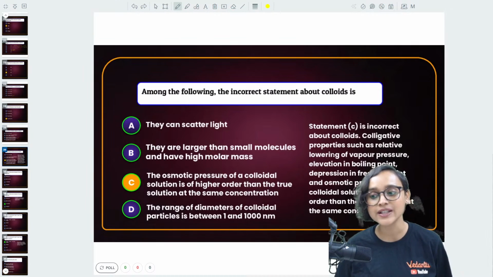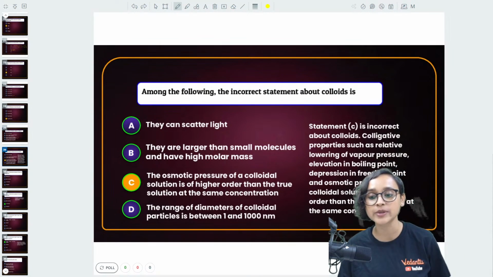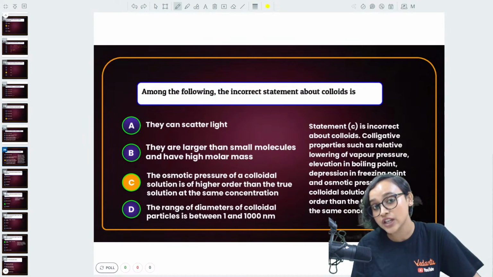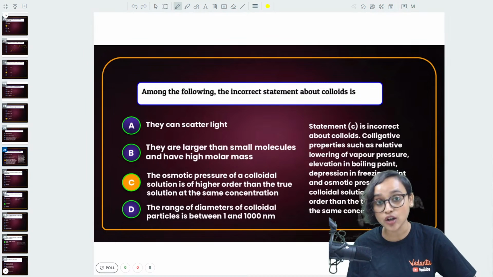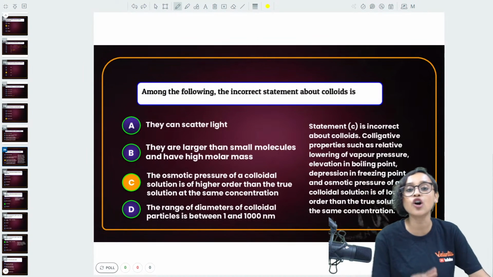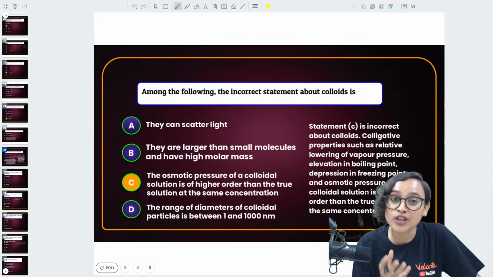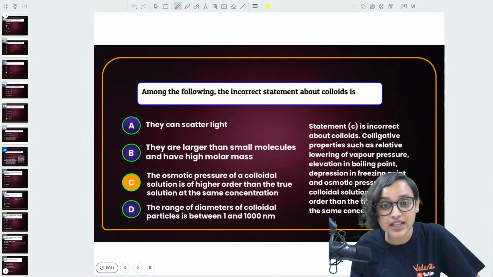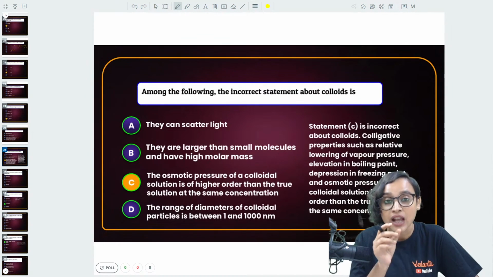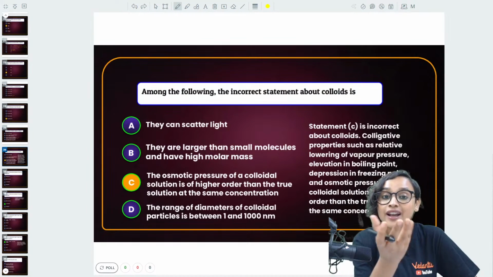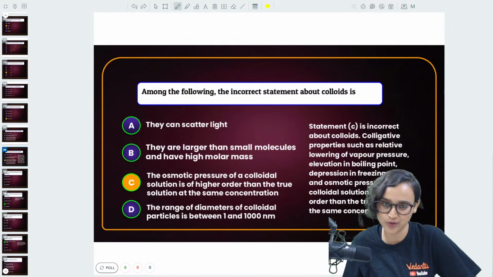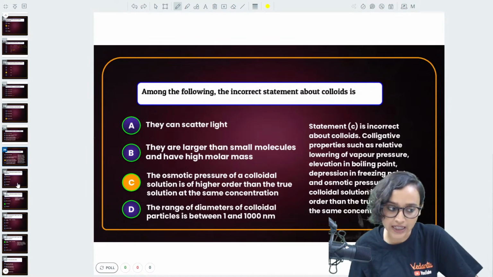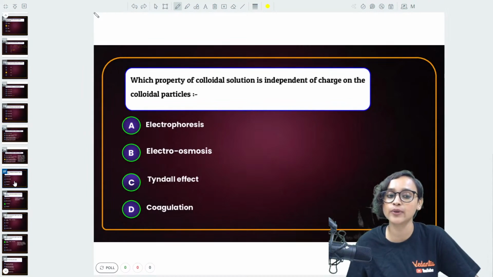Here is the explanation as well. Statement C is incorrect about colloids because colligative properties such as relative lowering of vapor pressure, elevation in boiling point, depression in freezing point, and osmotic pressure of a colloidal solution are of lower order than the true solution. We have read about this in the chapter Solutions, that the colligative properties are lesser. They are of lower order than the true solution always at the same concentration. Correct? So this makes sense, right? Option C is the correct answer. Moving on to the next question.